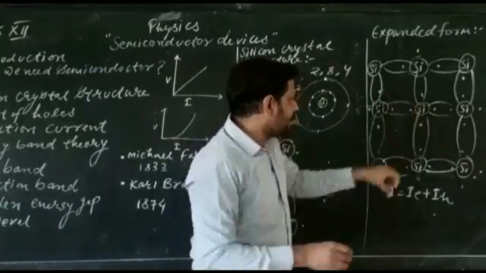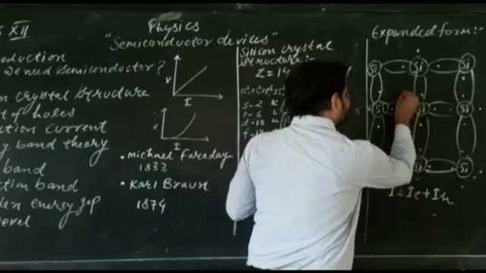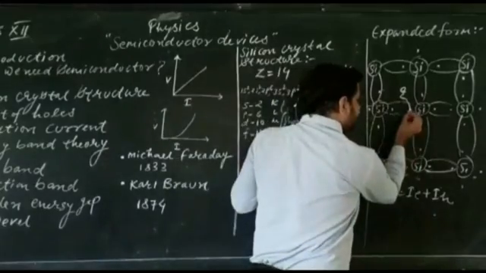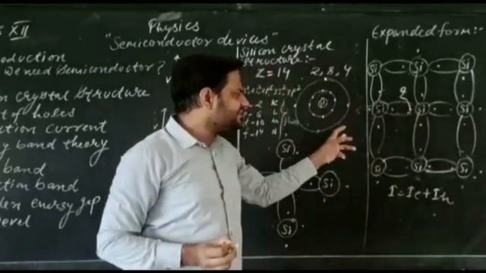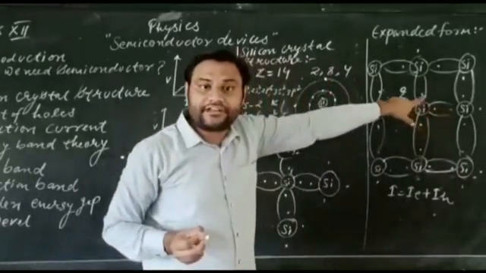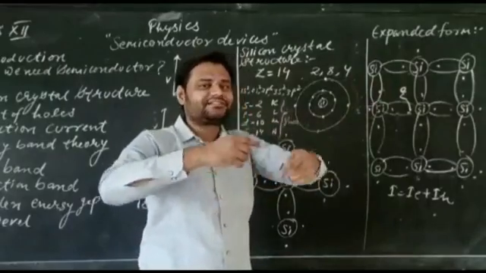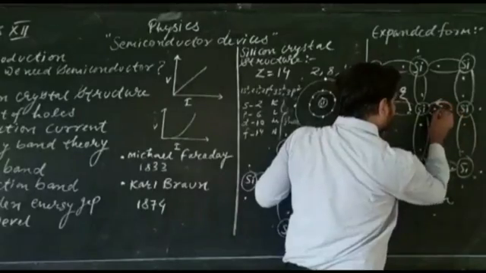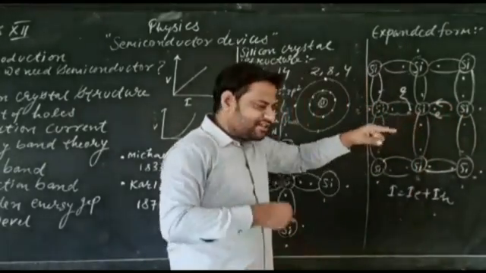Then this covalent bond breaks and electrons start moving from this point. As the electrons start moving, a hole is created here. Similarly, at that time another electron is removed from this particular point, because electrons are continuously emitted from there. So that electron starts moving towards this hole.